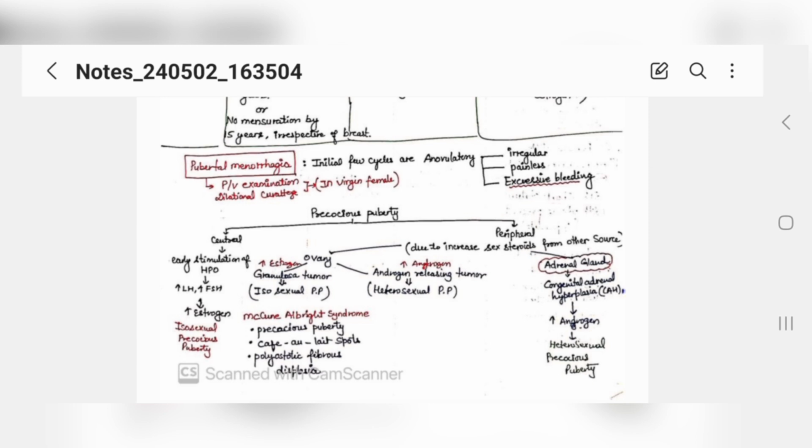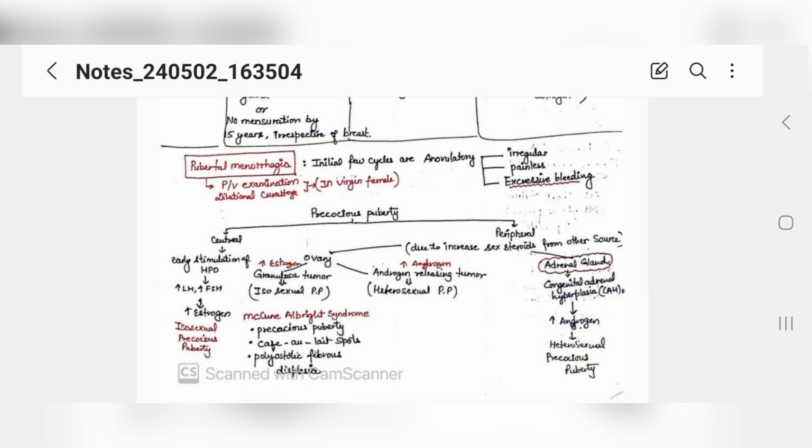To rule out the cause, you will see central and peripheral. There are two types of precocious puberty, which means that if a problem is present from the central part, which is your hypothalamus puberty axis, that it is stimulated early, and that's why the hormone has increased, then you will call it isosexual precocious puberty. Okay, and peripherally is from your ovaries.